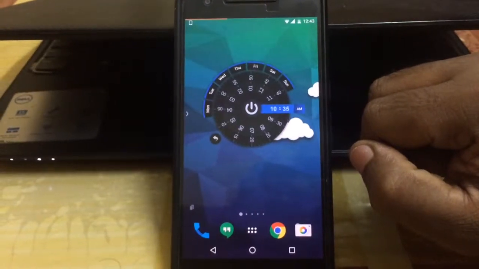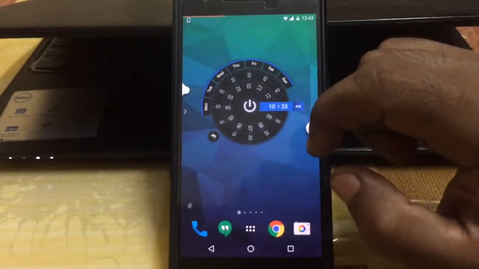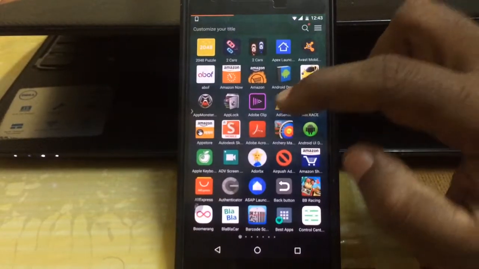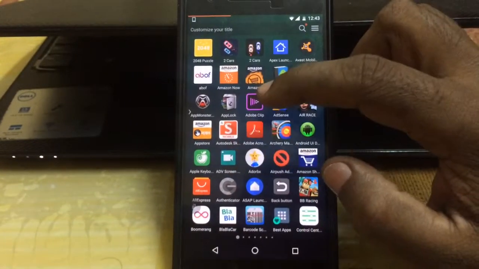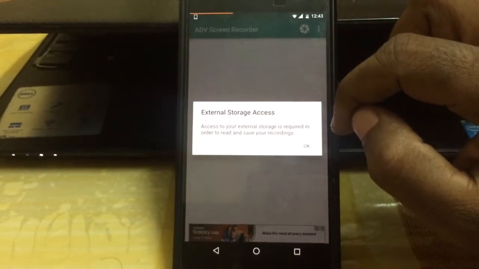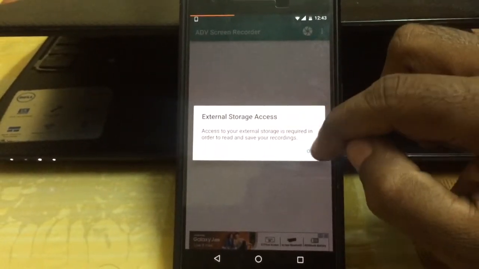Hello guys, today the video is about how to fix the screen overlay warning in Android Marshmallow. So in Marshmallow, once you install a new application, it might ask for some sort of access. So in this case it is asking for storage access, and